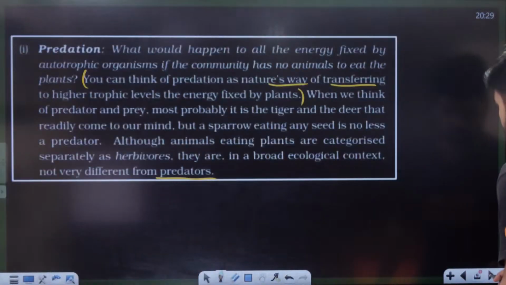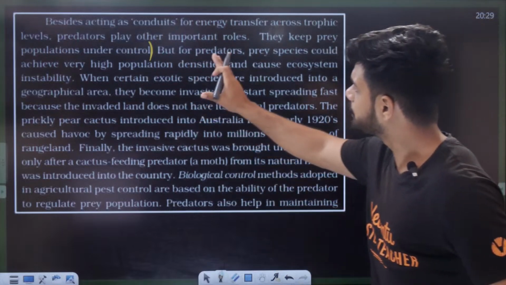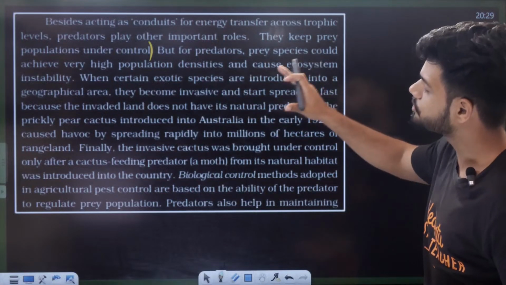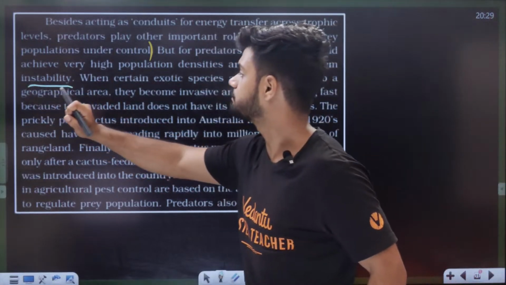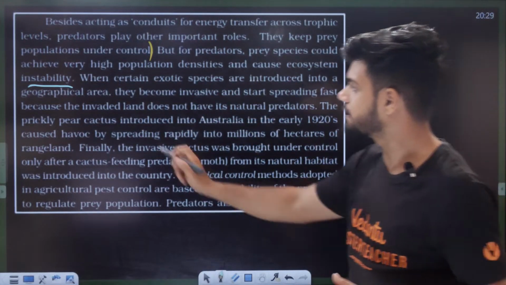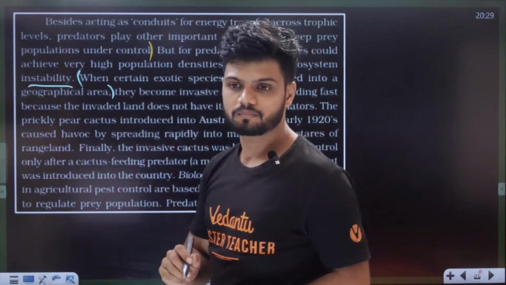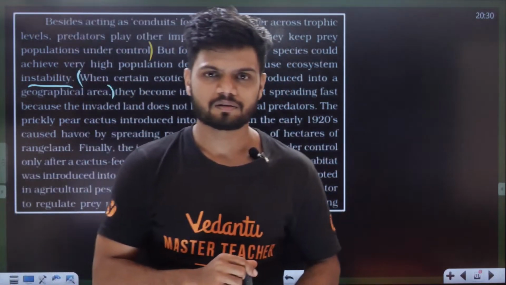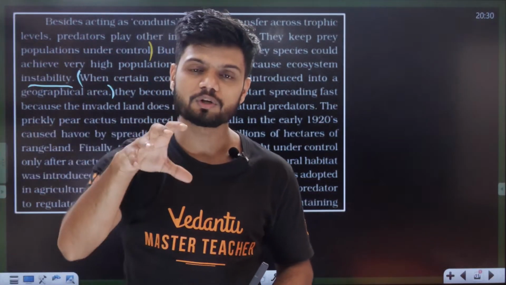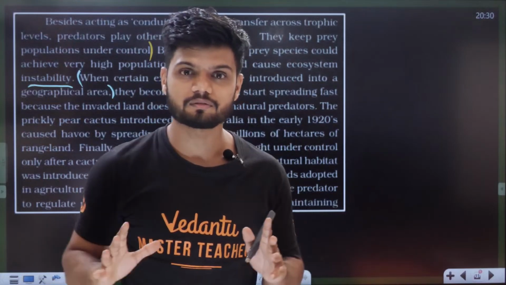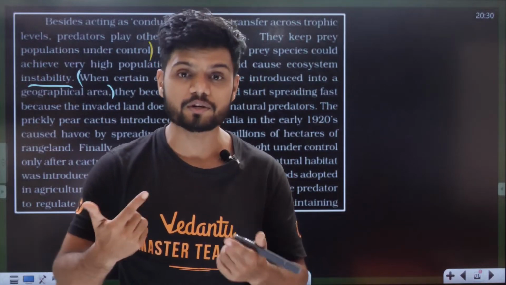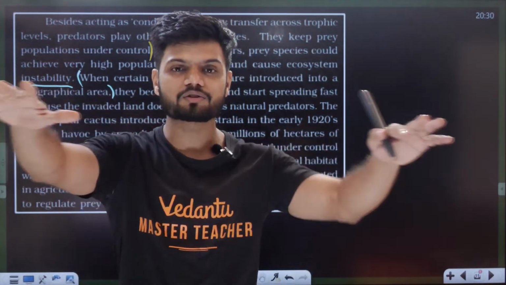Okay, next line. But for predators, prey species could achieve very high population densities and cause ecological instability. When certain exotic species are introduced into a geographical area, what does that mean? Very simple. You are in school. Some new transfer student is coming to your school, someone from another school. Suddenly a full drama happens in the school. Who is the new person? Where did they come from? You'll ask a lot of questions. The same thing will happen in an ecological area also.